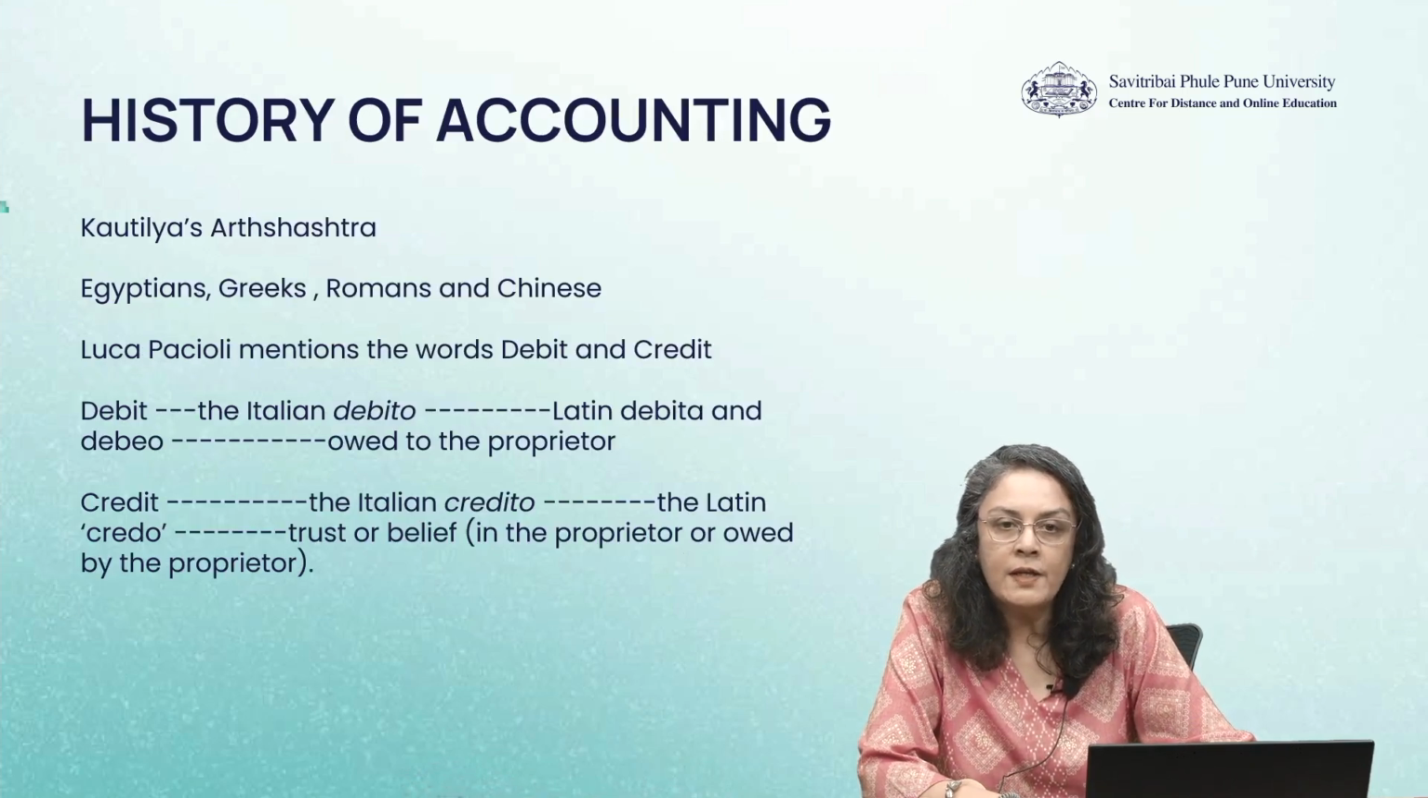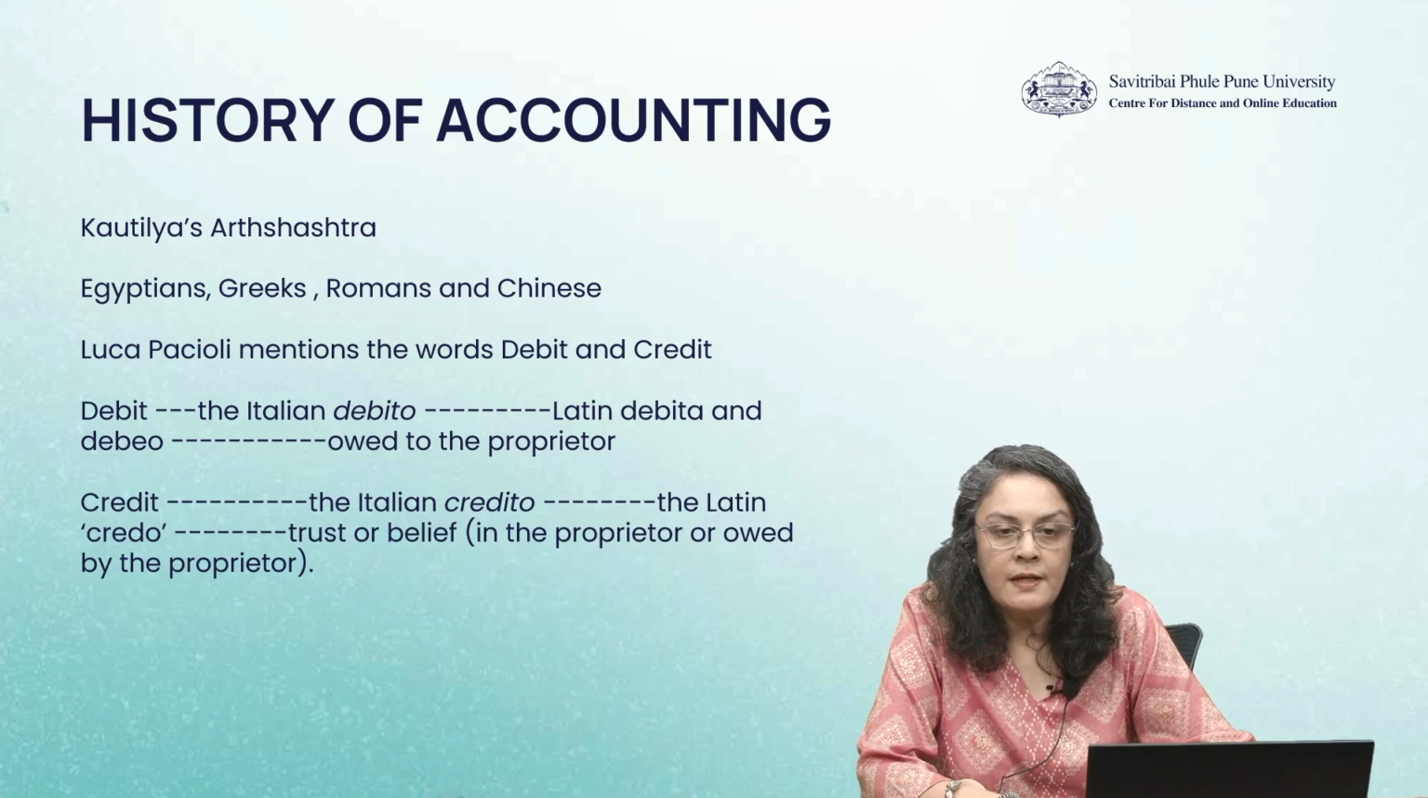Let us have a look at the history of accounting. In India, Kautilya's Arthashastra mentions accounting. Similarly, the Egyptians, Greeks, Romans and the Chinese had their own accounting systems in the past. As mentioned earlier, Luca Pacioli mentions the words debit and credit. Debit in Italian is debito and in Latin is debita and debeo, owed to the proprietor. That is what it means.